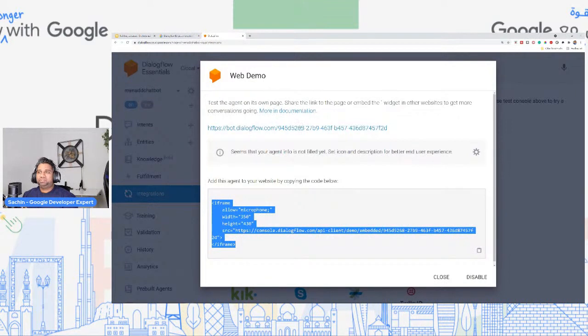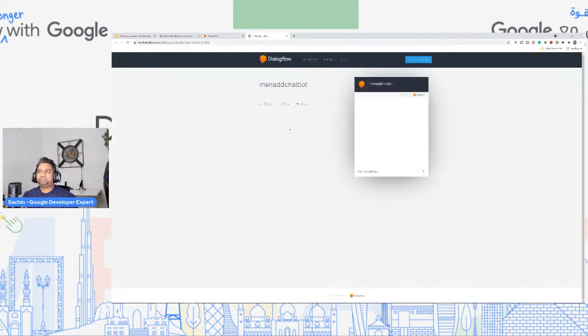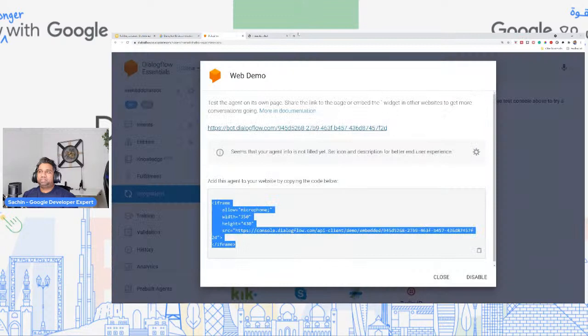So what that would typically look like is you can click here, and you can see this is what it would look like when you integrate this into your website, right? So you'll have your own personal website or company website. Just drop this iframe and you're good to go.